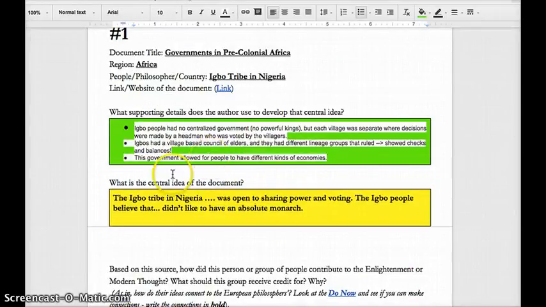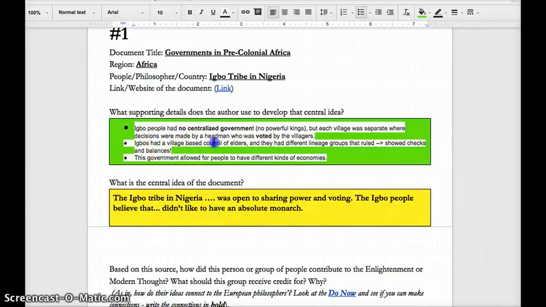Great. So next, I have to see what's common among my 3 summaries. What are things that stand out that are similar? Okay, I see that they're talking a lot about government. I'm going to bold that. They're also talking a lot about decisions being made by voting. So I'm going to highlight important words and words that are repeated.